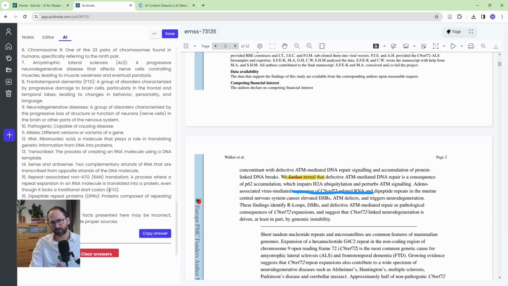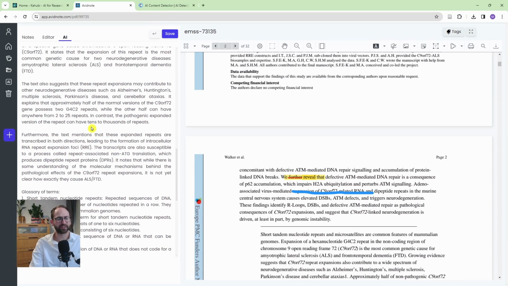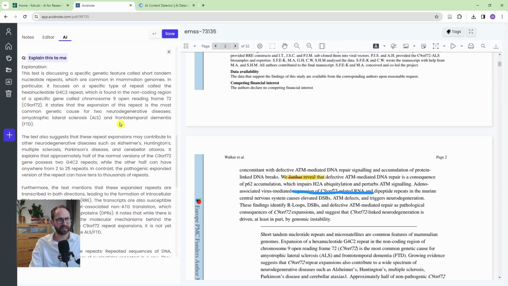Now, the way they protect themselves here is they actually don't give you citations, which is a bit annoying, but if you actually just want to understand what is going on, rather than copy paste this into your literature review or whatever it is, then this is great. This is definitely helpful to understand the text, to read faster. And what else? Everything here is correct. I haven't spotted any mistakes. So even though there is a disclaimer, still, this was a really good answer. So I'm very happy with this.